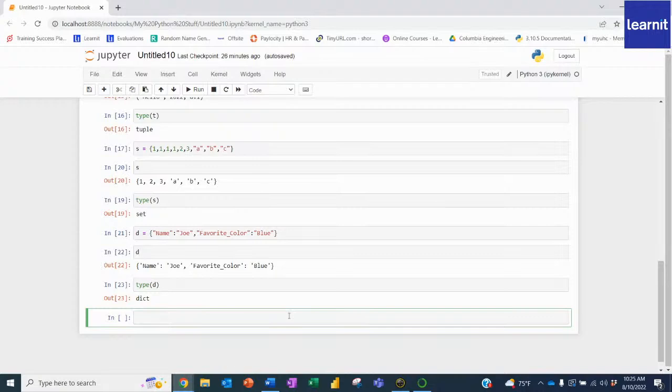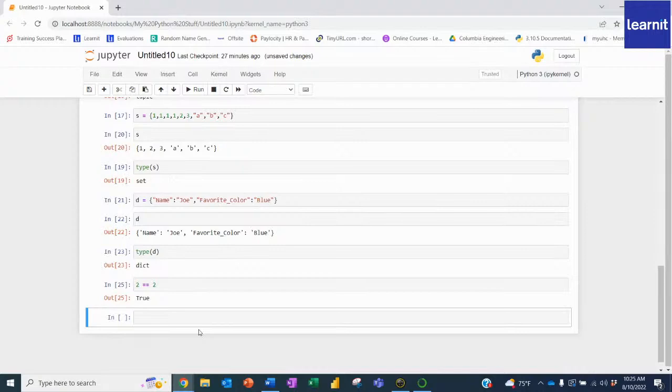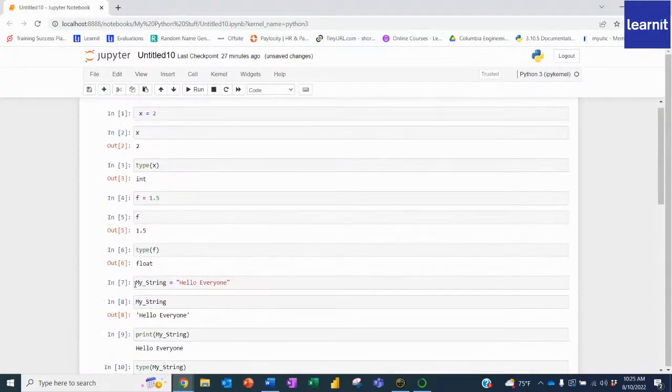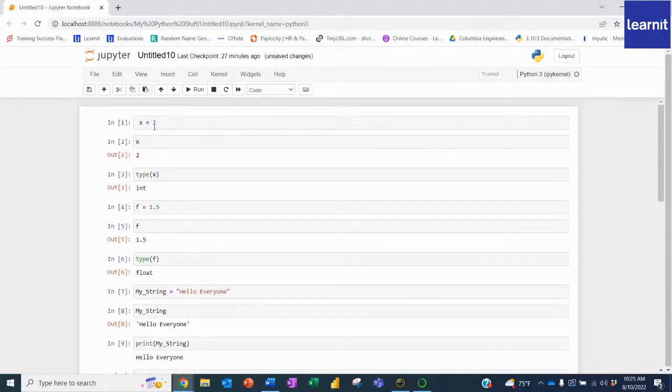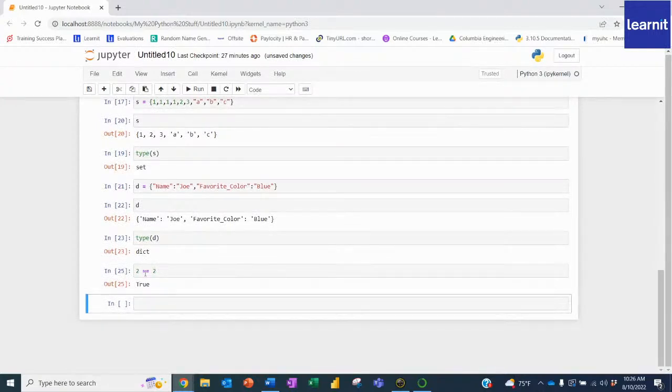So a Boolean, I could just simply say something like 2 is equal to 2, for instance. And if I run that, it'll say, well, Joe, what does that actually mean? You cannot assign a literal, so I don't understand what 2 is equal to 2 means. So you have to make sure that you use 2 of these equal signs instead of 1, because it's thinking you're saying, here's the variable, just like up here where I said x is equal to 2. It's getting confused, saying, Joe, you're doing an integer is equal to an integer? That makes no sense. So that's why when you're doing Booleans like this, you have to do 2 equal signs.